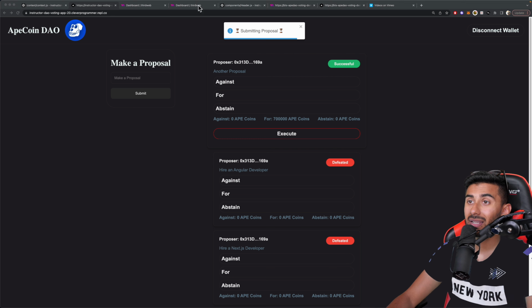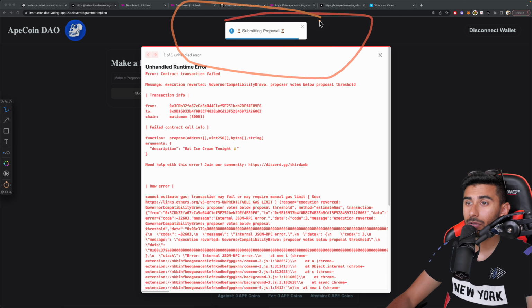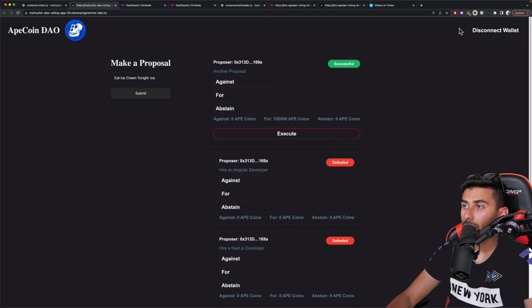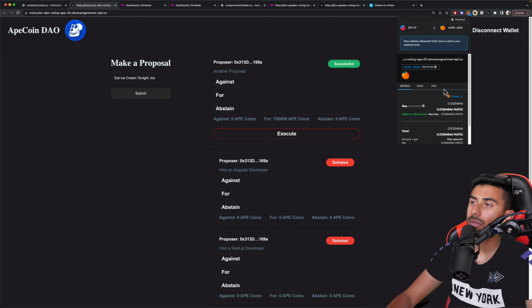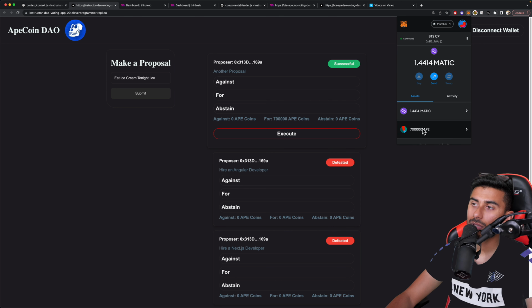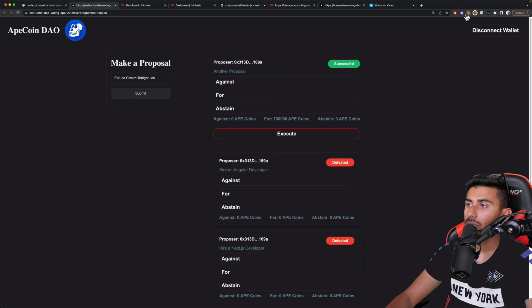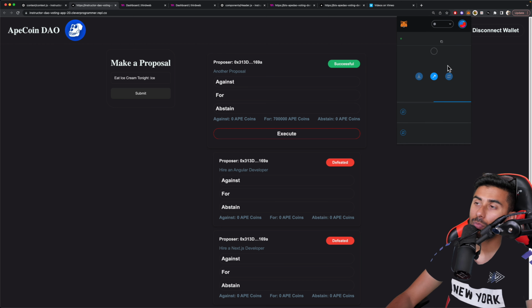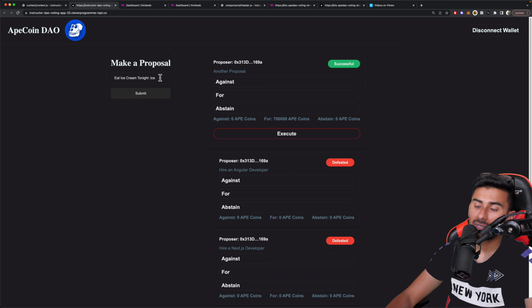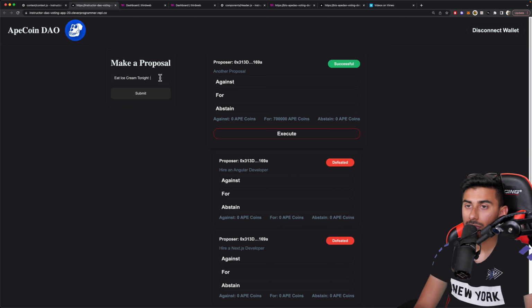I'm going to hit submit. There we go. Now it says submitting proposal. Okay, getting an error again. Now what I want you to do is just switch back to the main account. So I'm going to reject this. Just ignore this for now, don't worry about that. Go back to your main account. So I'm just going to switch back to the main account that I was on, which is my BTSCP in this case. And then I'm going to make the same proposal with the main account.